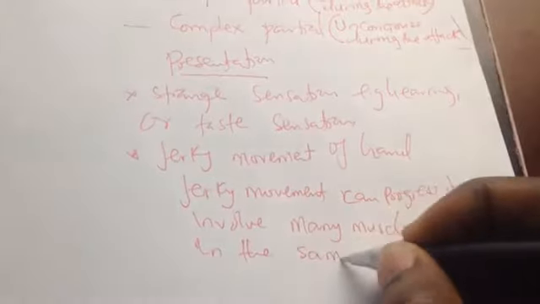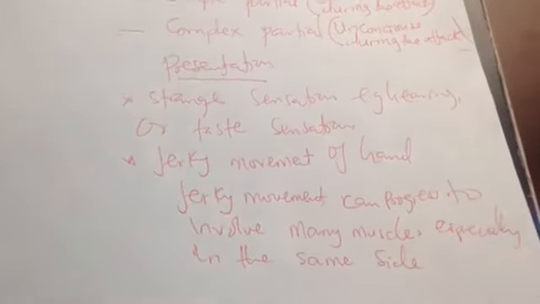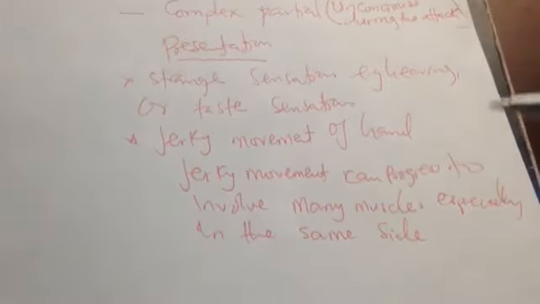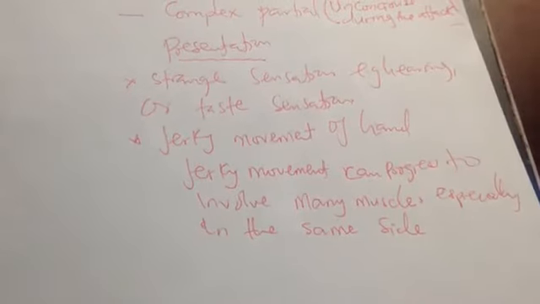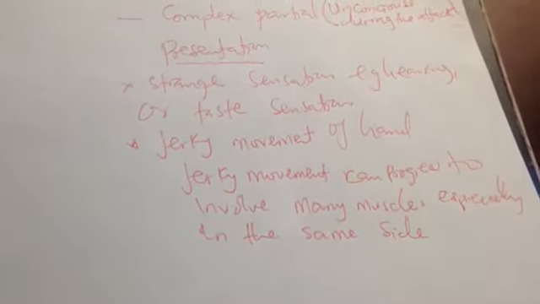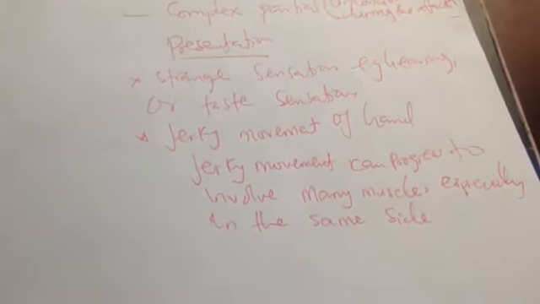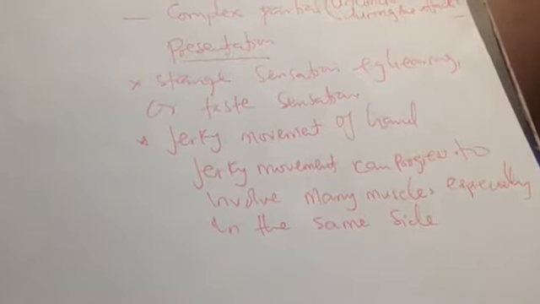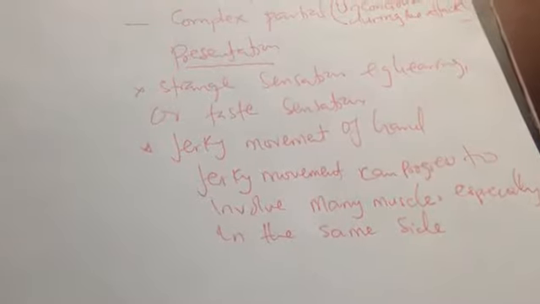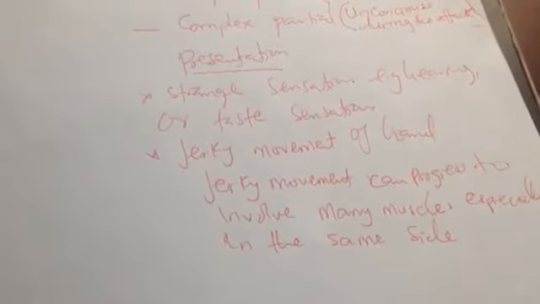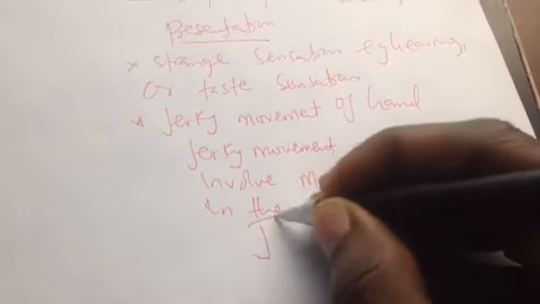For example, if the jerky movement started in the left hand, it can spread to involve the whole upper limb of the same side, and also the lower limb of the same side. So this condition of spreading is what we call Jacksonian march.